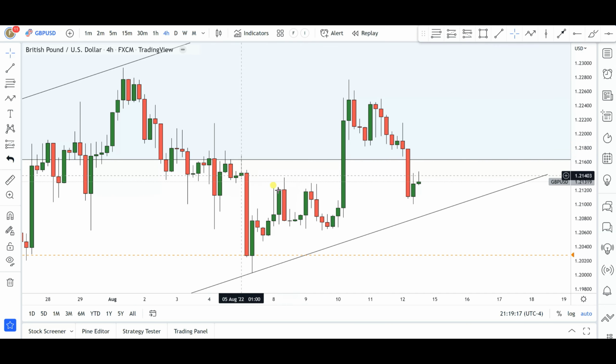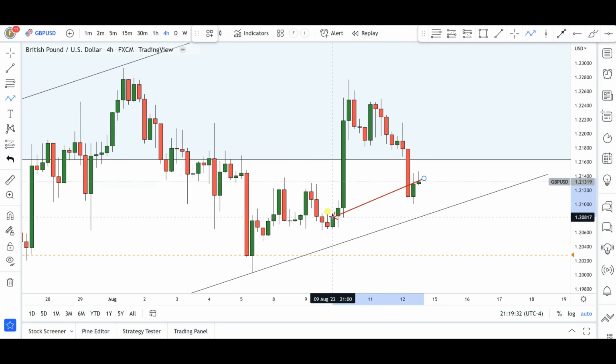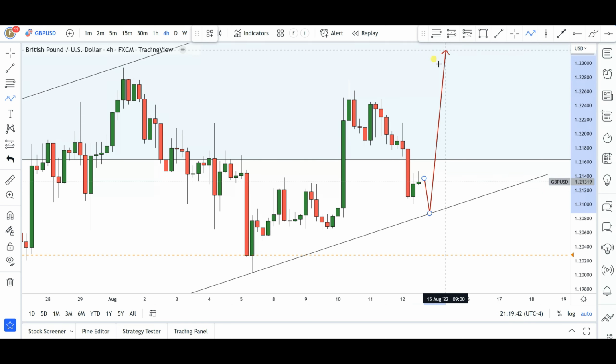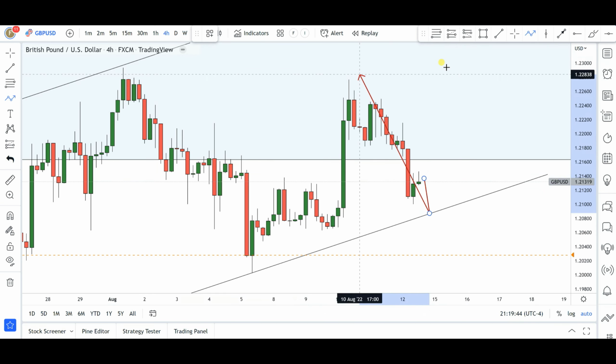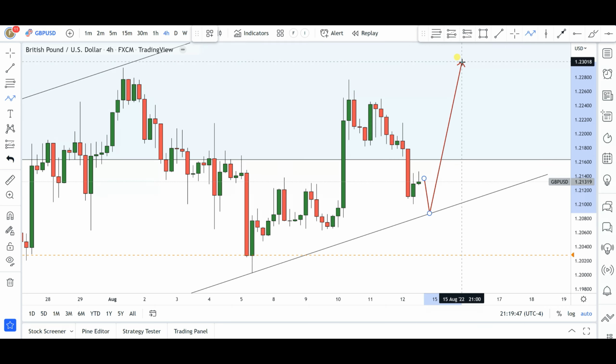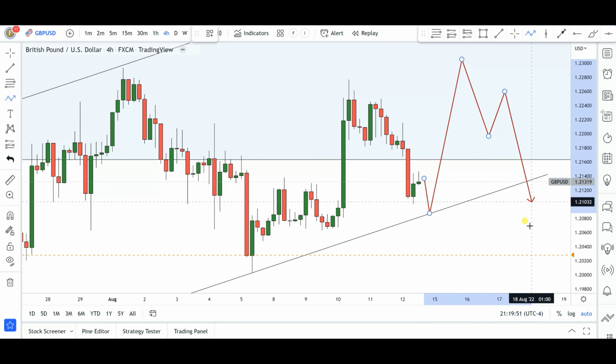Now again, if you pay attention here in the 4 hours time frame, we do have some demand zone in here that led to the break of all this level of structure that we have in here. So personally, it's very possible that the markets might give us another push to the downside, deeper into this particular demand zone area, let's say 1.2080 levels, and then from here retesting the trend line as well, we might get some bulls coming to this market to give us a quick sweep to the upside to grab liquidity above these equal highs, and then anywhere from right around there, maybe 1.2300 or something of that nature, the bears might come into these markets and start pushing the markets to the downside.